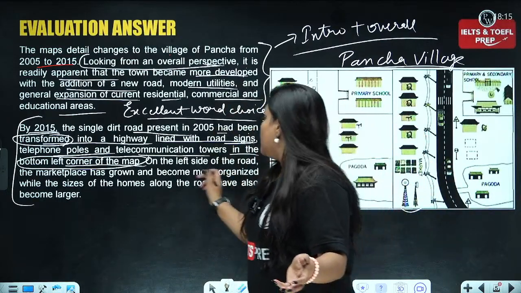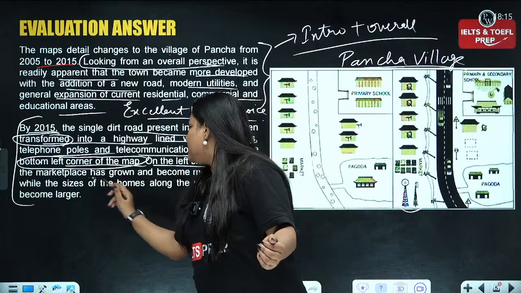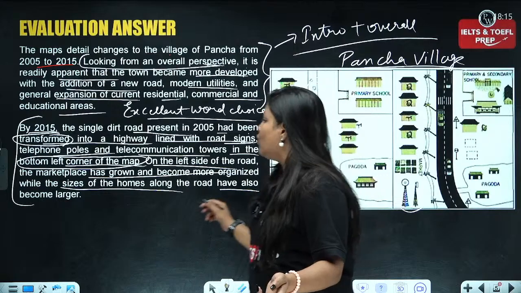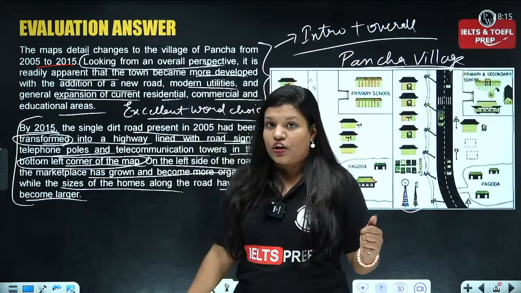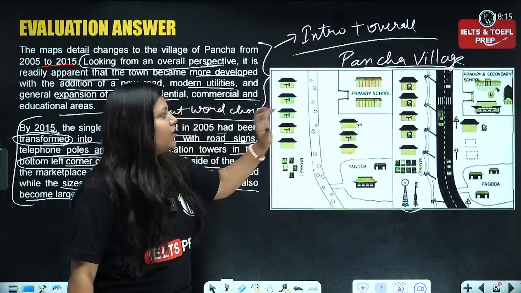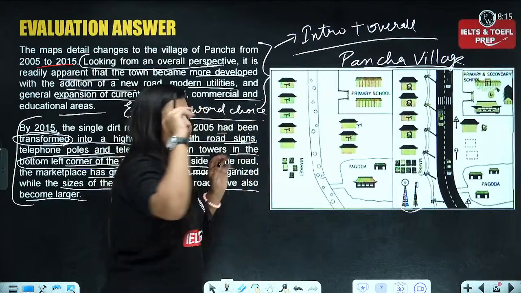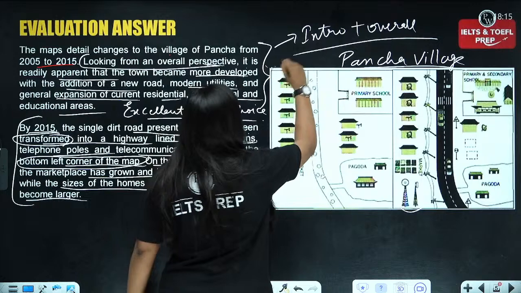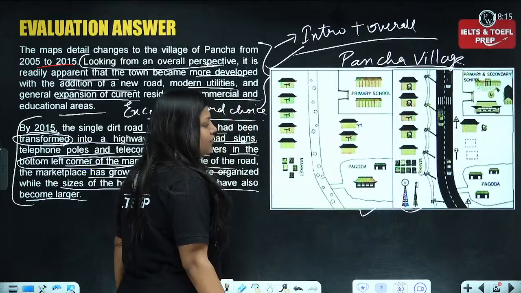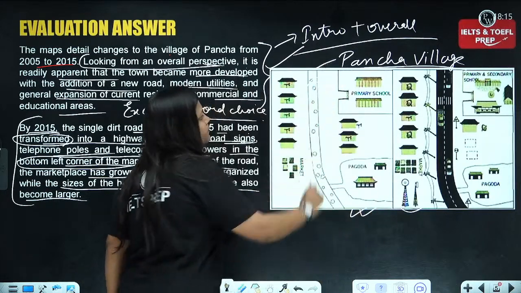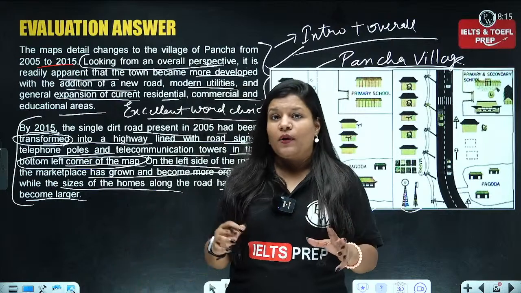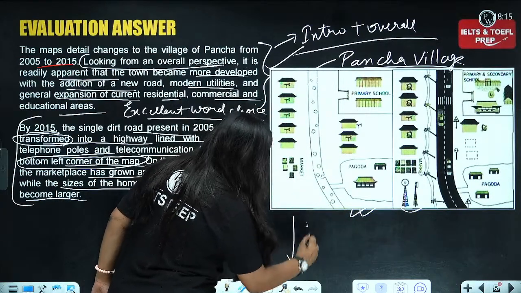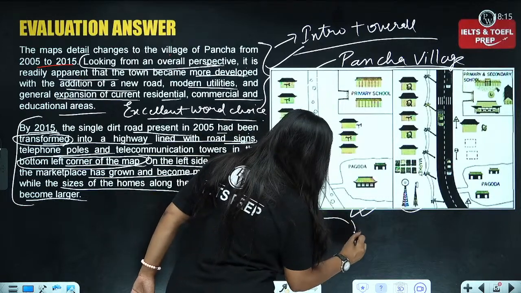Okay. Now, on the left side of the road, the marketplace has grown and become more organized, while the sizes of the homes along the road have also become larger. So, you can choose the bifurcation of data on your own, whether you want to go from here to here or you want to start from here to here. Got it? Take one, or else you can choose this method or you can choose this method.